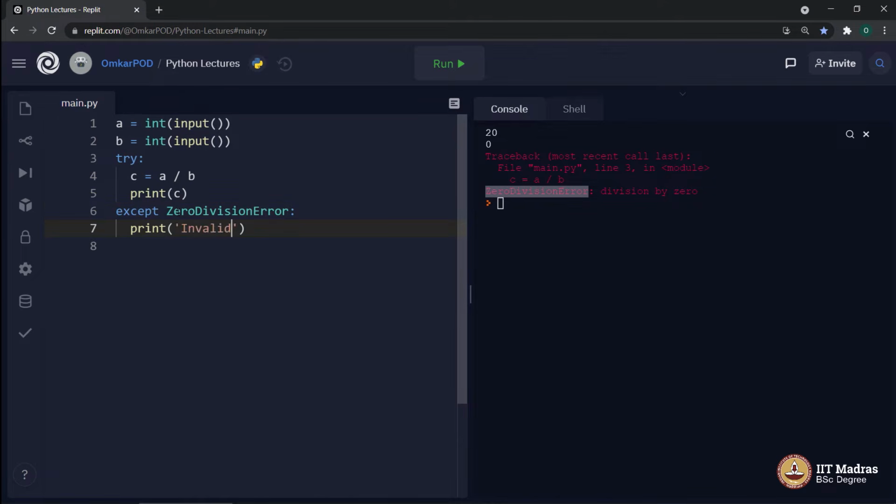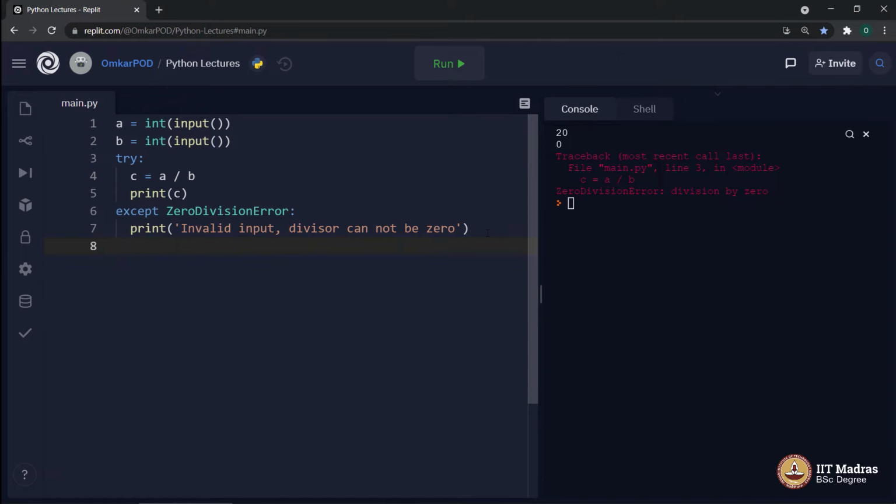print invalid input. Divisor cannot be 0. Some message like this. Now let's execute this program again with 0 input and non-zero input. When we say 20 and 6, it gives us the expected output by executing these two lines 4 and 5. Let's execute again. Let's say 4, 0,